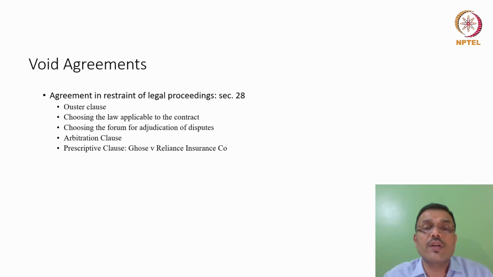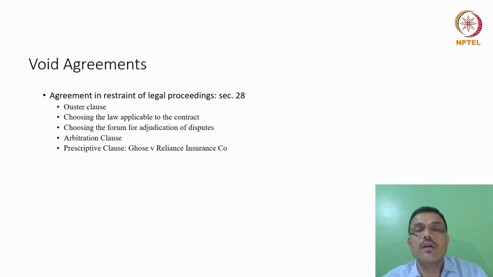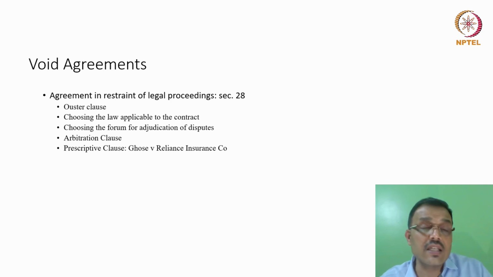And even in the Consumer Protection Act, we know that the time a consumer has to go to a consumer forum for any kind of defect in goods or deficiency in service is 2 years from the time he comes to know that such a defect or deficiency has occurred. So even consumer forums are bound by the limitation law, which has been prescribed in their own legislation, the Consumer Protection Act of 2019.